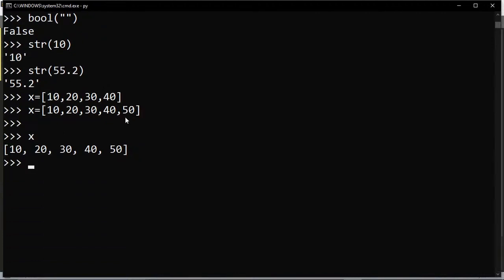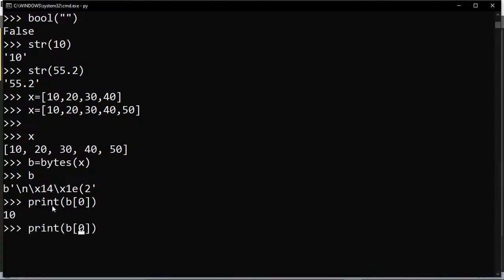Now we can convert this into bytes. We have x, and now we are converting it into b. When I print b, it shows the data in byte format. Similarly, we can print the values, like print b of 0. It will show 10. We can use any index number, suppose 3, so it will print 40.